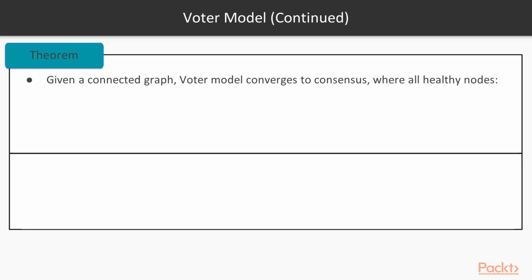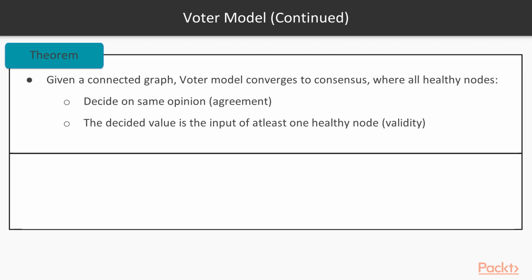So the theorem of the voter model can be stated as: given a connected graph, a voter model converges to consensus where all the healthy nodes decide on the same opinion, which is the agreement property of consensus, and the decided value is the input of at least one of the healthy nodes. So let's say if 10 nodes started off with values green and yellow, then there is no possibility of converging into the state red. The concluded opinion would eventually be either yellow or green.